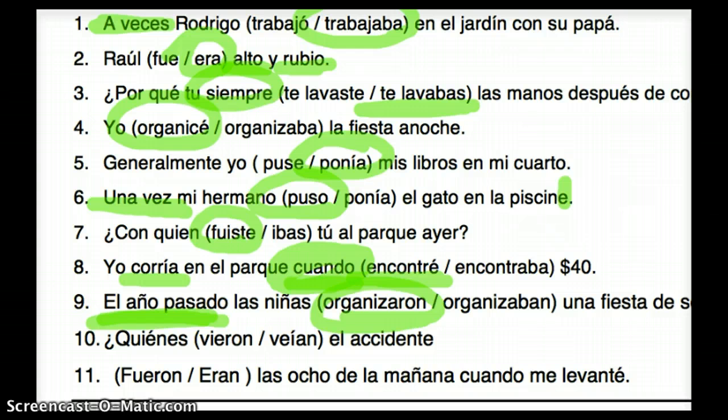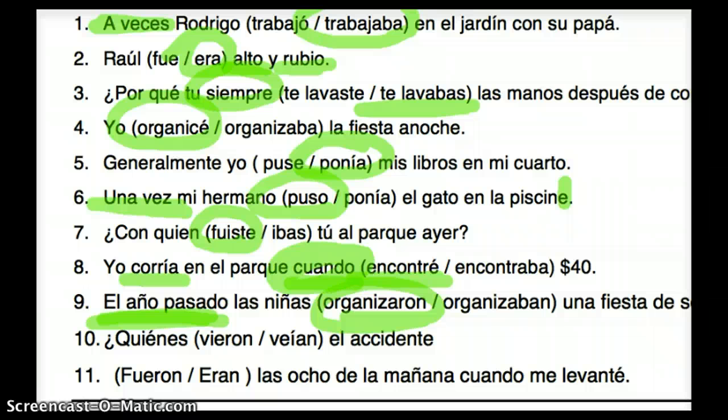¿Quién es blank el accidente? So who something the accident? Now this one's kind of tricky, right? It doesn't really have a key word there, but think about it. Who something the accident? And we want to say saw, right? So who saw the accident? How often does the accident happen? I mean, let's just imagine that you get in a car wreck and you want to know who saw it.